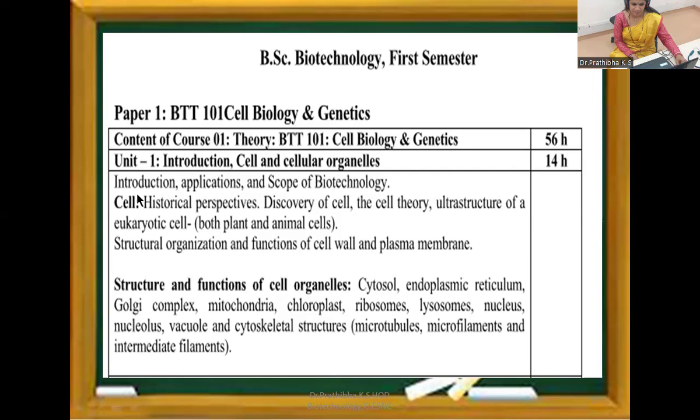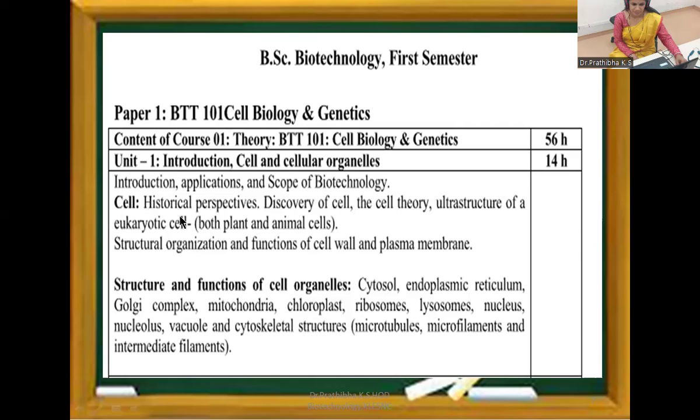Unit 1, Introduction, Cell and Cellular Organelles. This Unit 1 carries 14 hours. It means within the 14 hours, we should be able to complete this particular unit. Let us go through Unit 1: Introduction, Applications and Scope of Biotechnology.